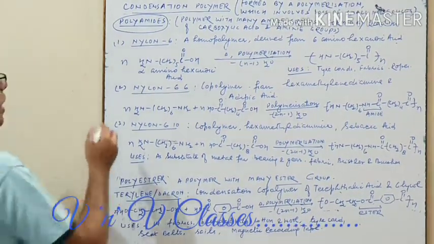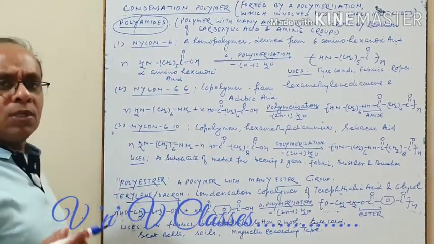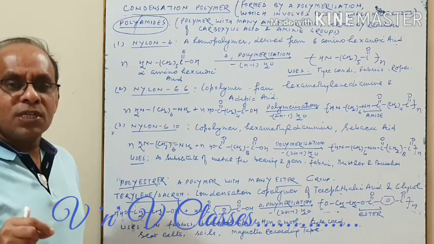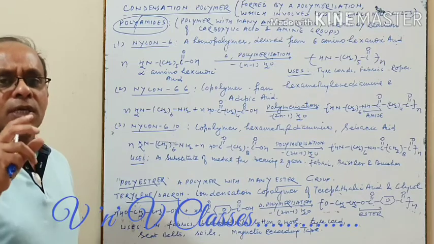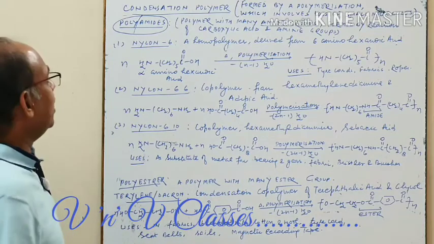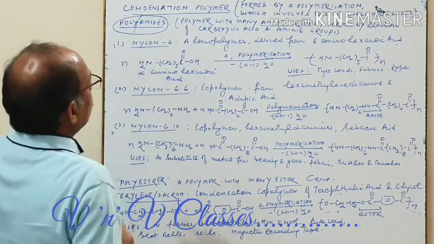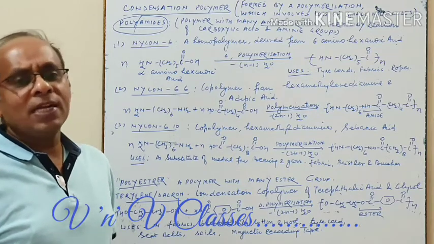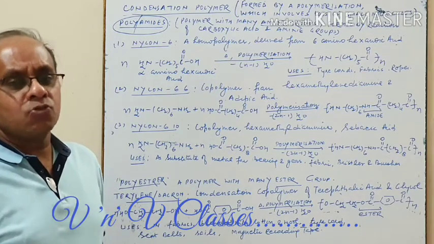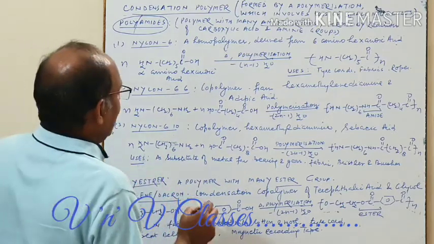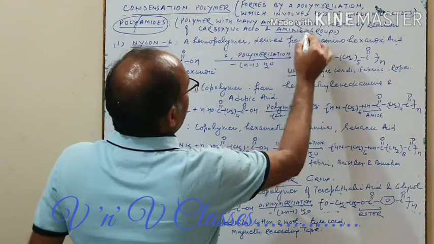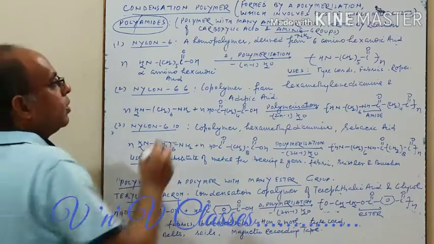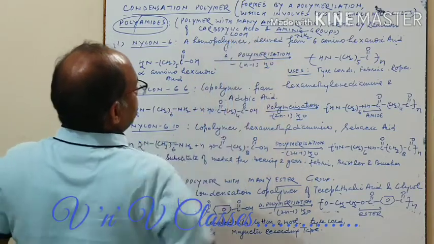Now when I say polyamides, as the name tells, poly means many, and these are the polymers which have a large number of amide groups in them. They have amide groups in them, that's why they are called polyamides. And how is this amide group formed? Remember, to get this amide group we need an amino group, that is the NH2 group, and we need a carboxylic acid group, that is COOH.